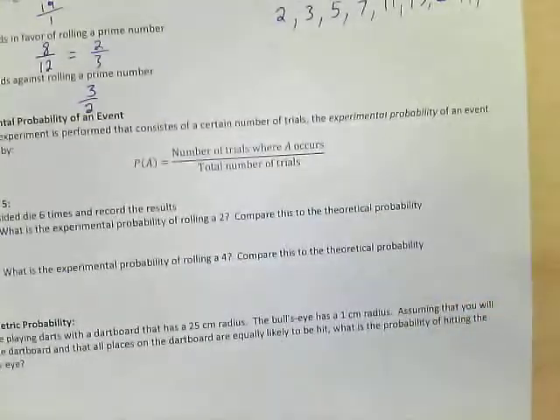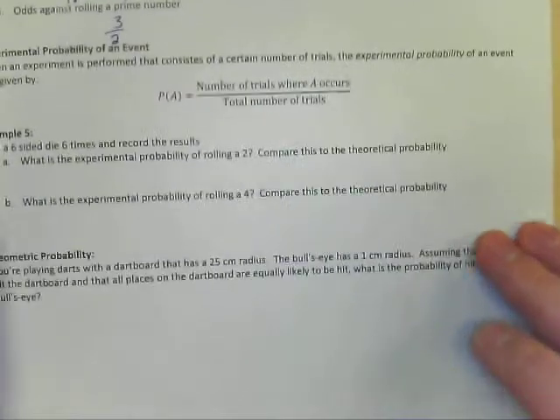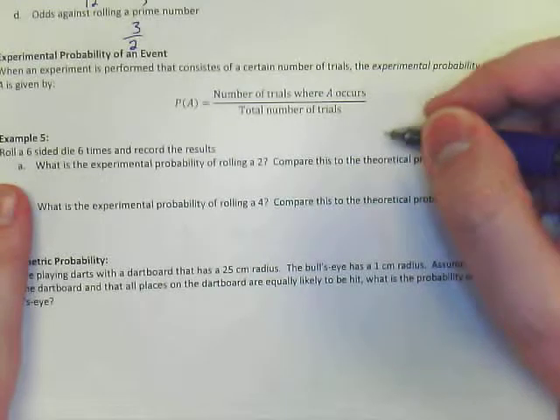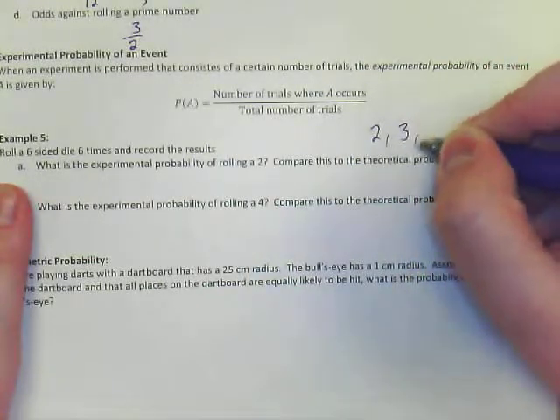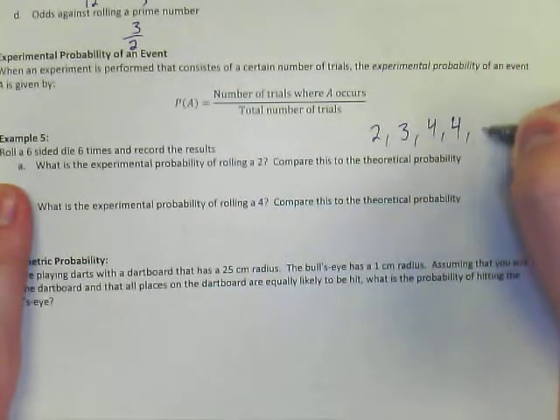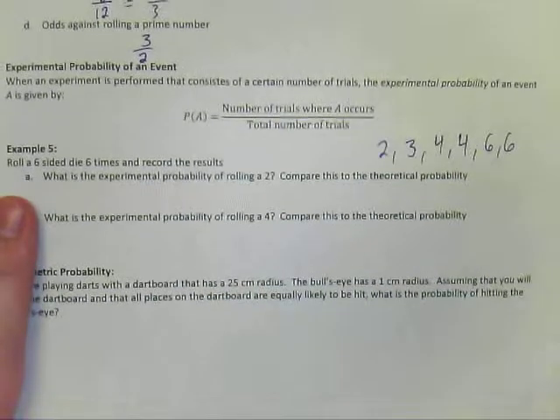There's a 4. And we'll roll again. There's a 6. So that's 5 times, 1 more time. And we get a 6 again. Okay, so I just rolled that die 6 times. The numbers that I got were 2, 3, 4, 4, 6, and 6.